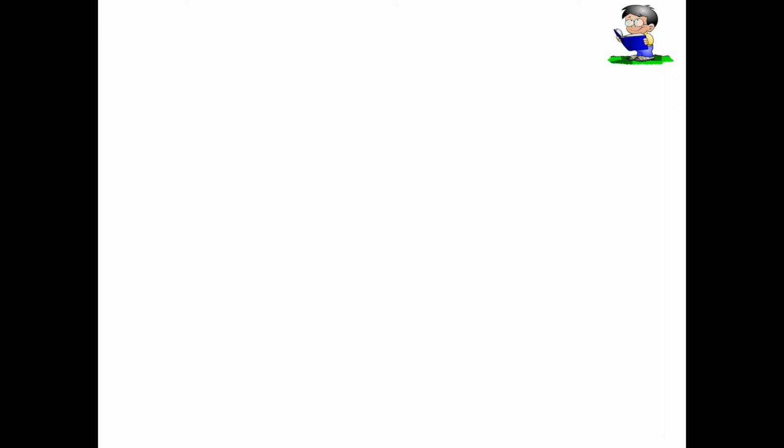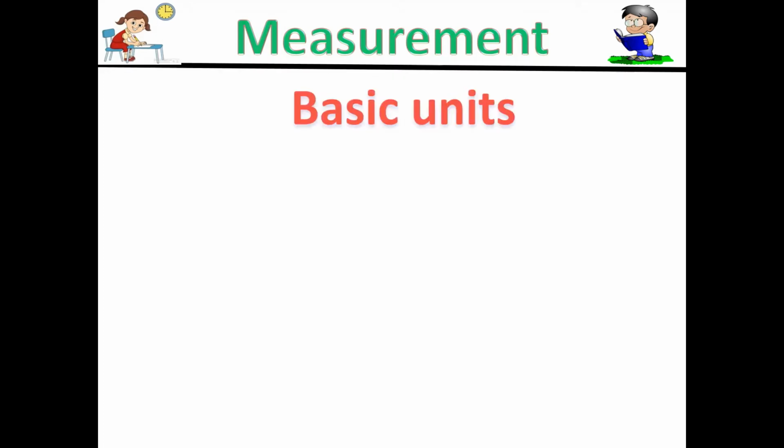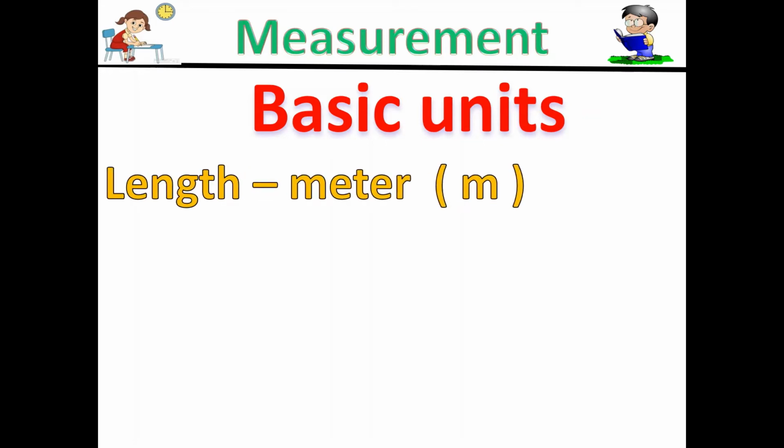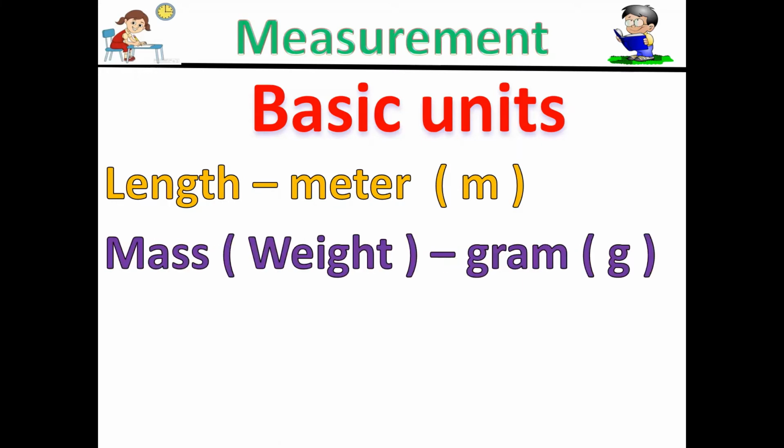Now we go on to the topic. First, measurement. Basic unit. We will learn the basics first. Now you can see here length. First we will measure length with meters. The meter short form is m. Now mass and weight. We will measure mass and weight with grams. The gram short form is g.